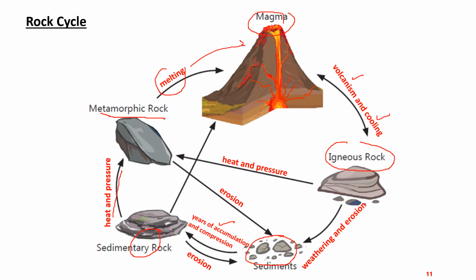So it's a cycle, right? Sometimes a direct transfer happens. For example, sedimentary rock can melt to give you magma directly. Sometimes igneous rock can go under heat and pressure to give you metamorphic rock directly. And in the back process also, erosion can happen for metamorphic rocks to give you sediments. And here also sedimentary rock undergoes erosion again back to sediments. So they are all getting interchanged among themselves. This rock cycle can be explained with the help of one more diagram.